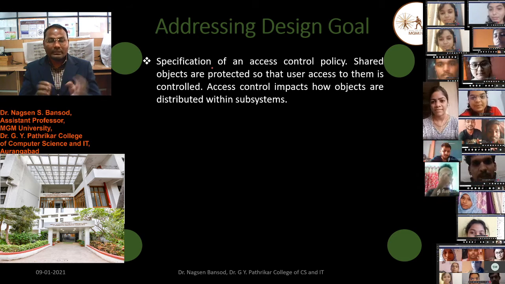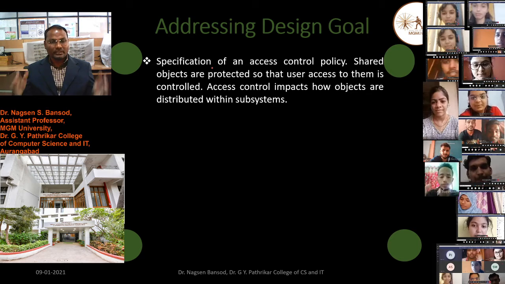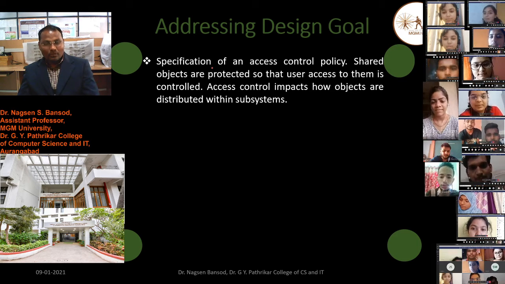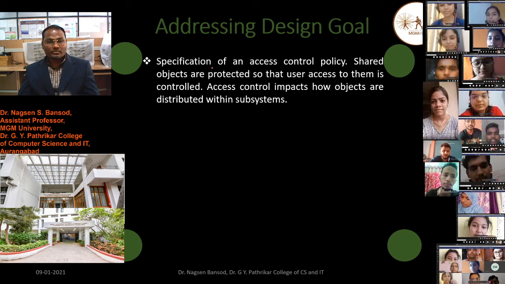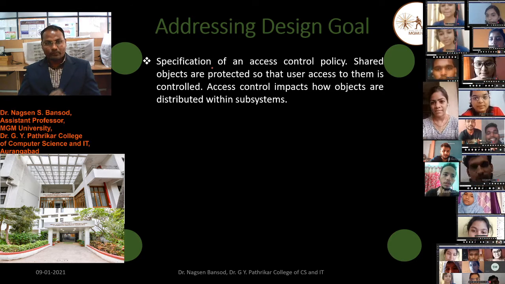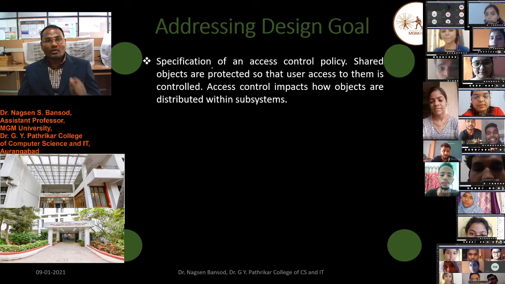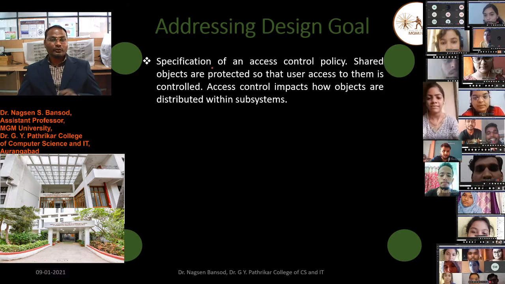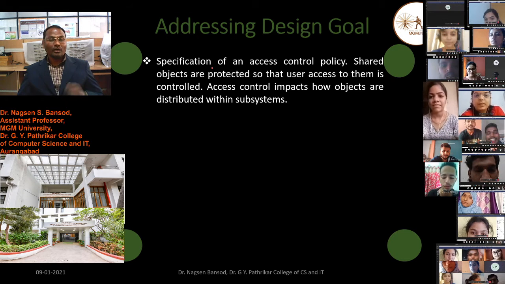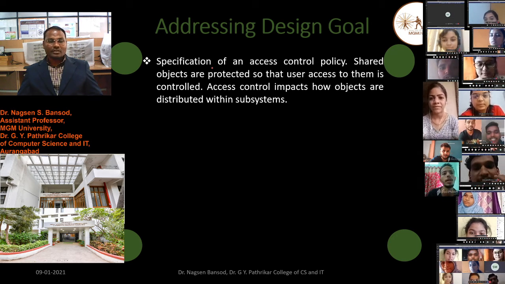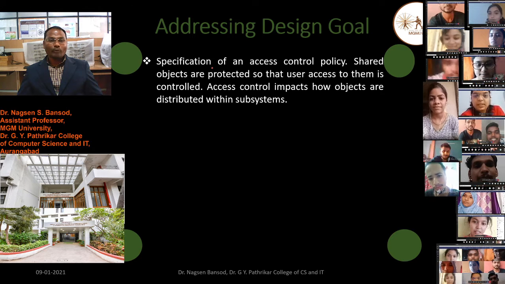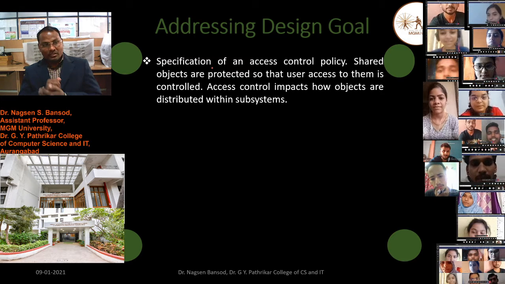Who will control that system, because the system is distributed in subsystems? To collect all these subsystems, we have to make the policy that shared objects are protected so that users access them in a controlled way. Access control impacts how objects are distributed within subsystems.